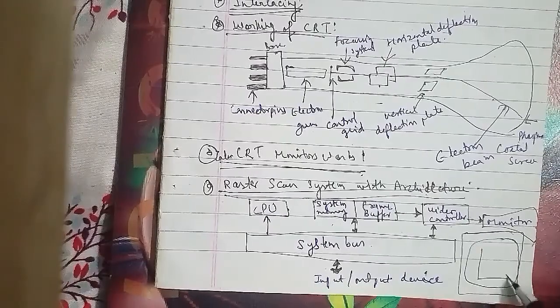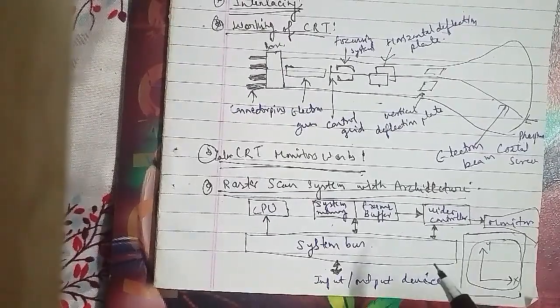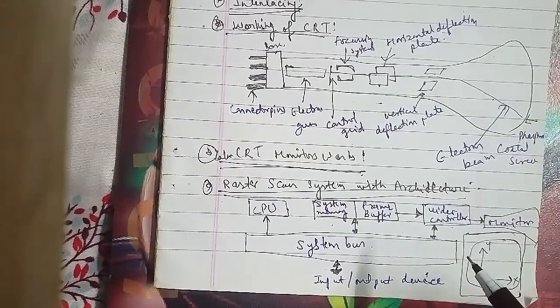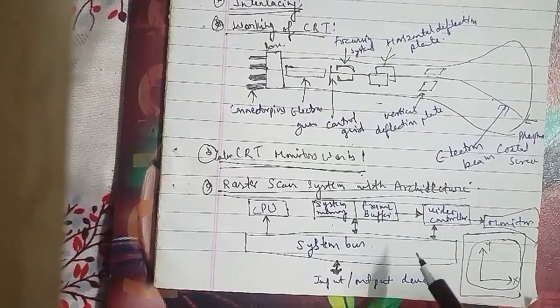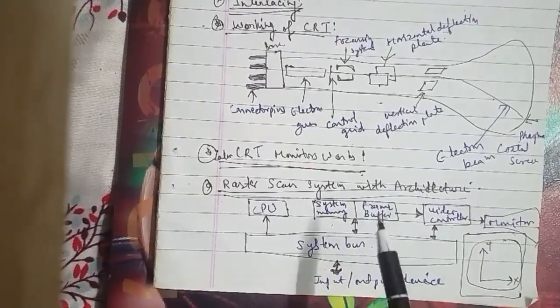So in the same case, we will go ahead with a figure as well, and we will discuss the display processors and so on.